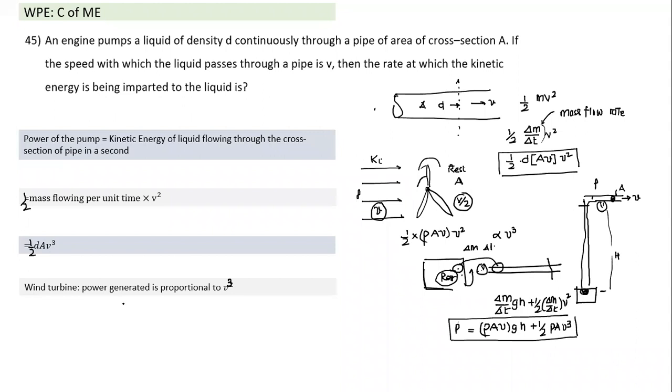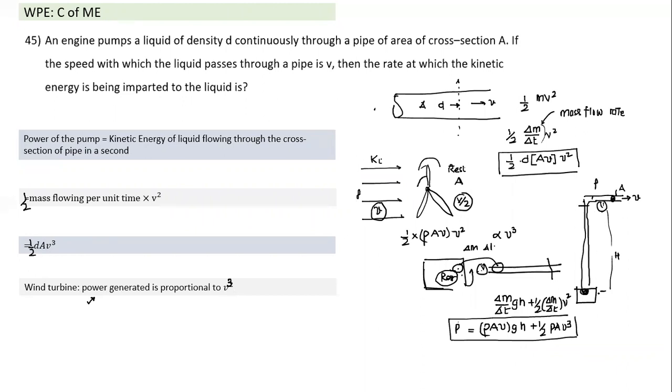So the question which had come in advance was fairly simple. If power generated is proportional to the energy of the wind passing through the turbine, which power of velocity will the power generated be proportional to? Many times, people immediately think of V square. No, it is not V square, it is V cube. And you should also understand why V cube: because the mass flow rate also changes.